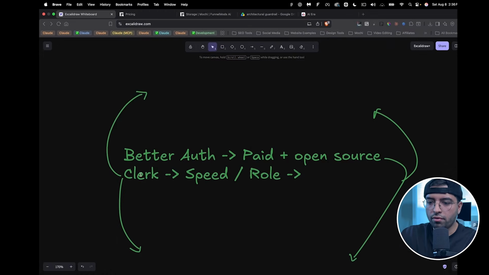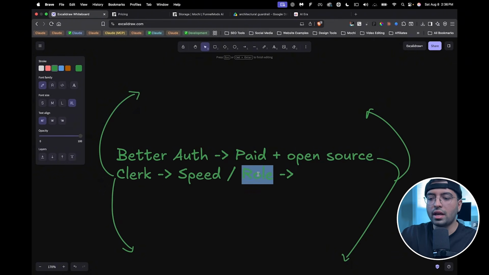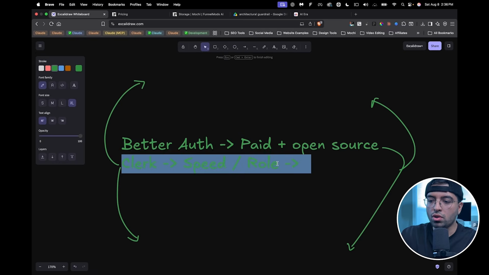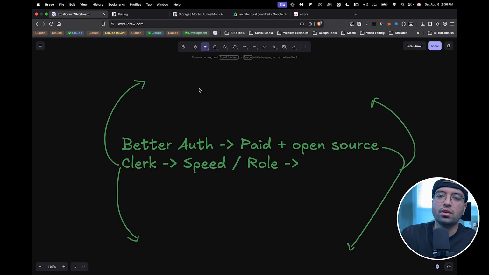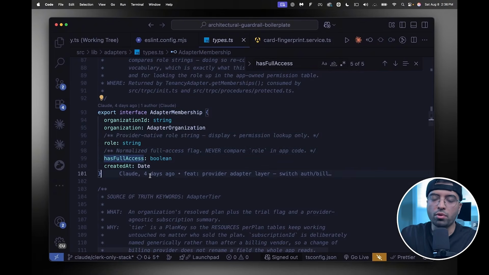I love the fact that Clerk is fast. Clerk is easier to build with because it already has the components built out. So that's why I started with Clerk, and then I built this adapter layer because later on in the future, if I want to change my provider, I'm not locked in. This is something you can implement as well. I guess this combines our globalization module that we learned and also shows you how to expand on some features that you're using from third-party libraries.